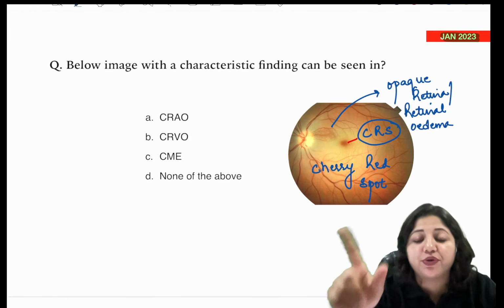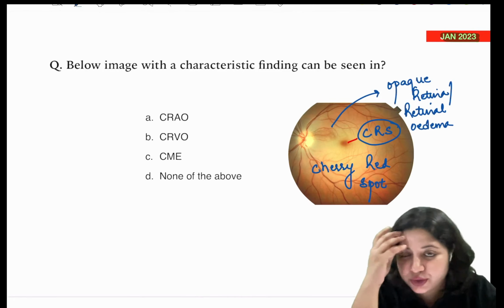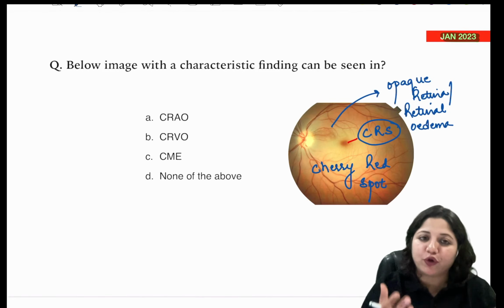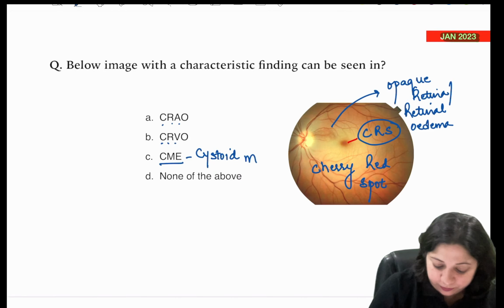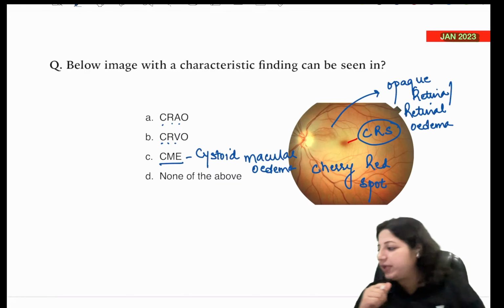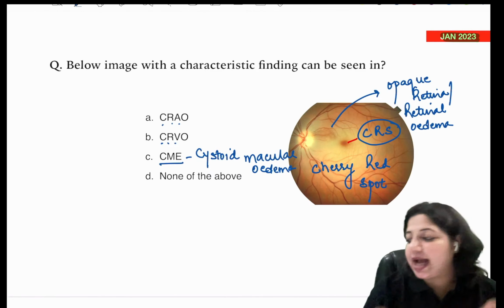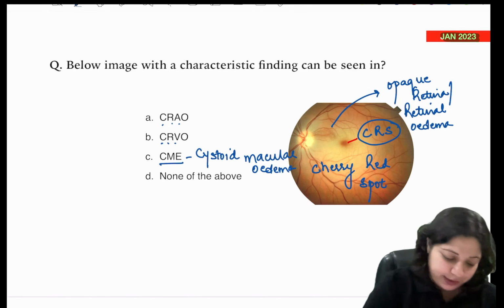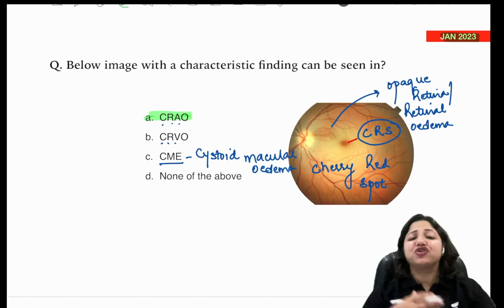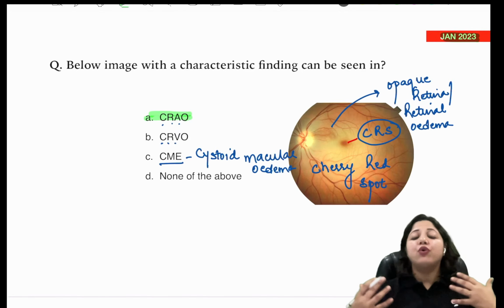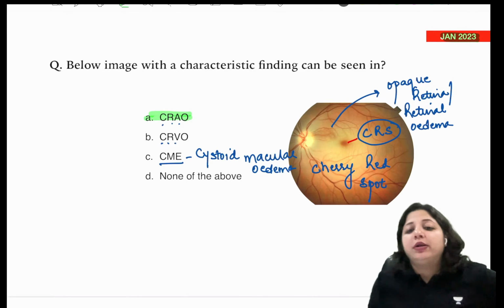Another important thing to remember here is you should know the short forms also. At times it might just give you options like this: CRAO, CRVO, what is CME? It is cystoid macular edema. Or none of the above. So tell me, what is the answer? Good, Devraj. The answer is central retinal artery occlusion. Now you saw so similar questions, so similar topics, just 6 months apart. It is so much gain in marks.